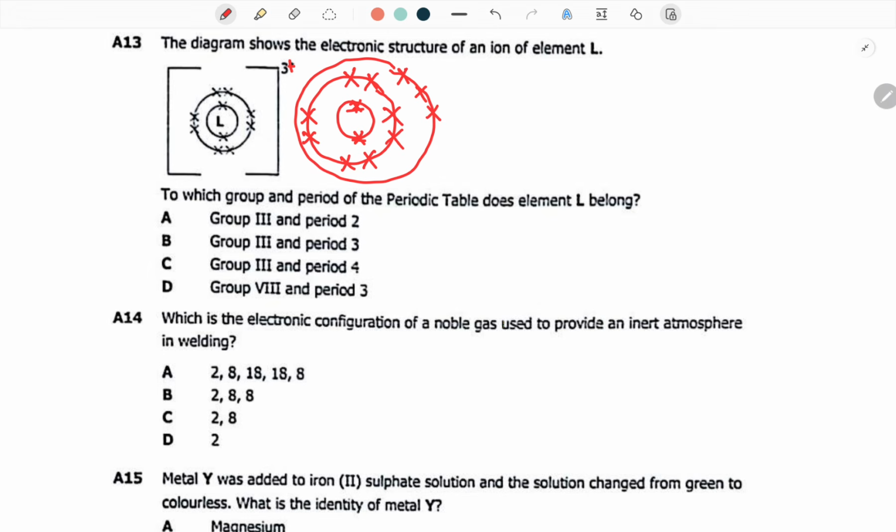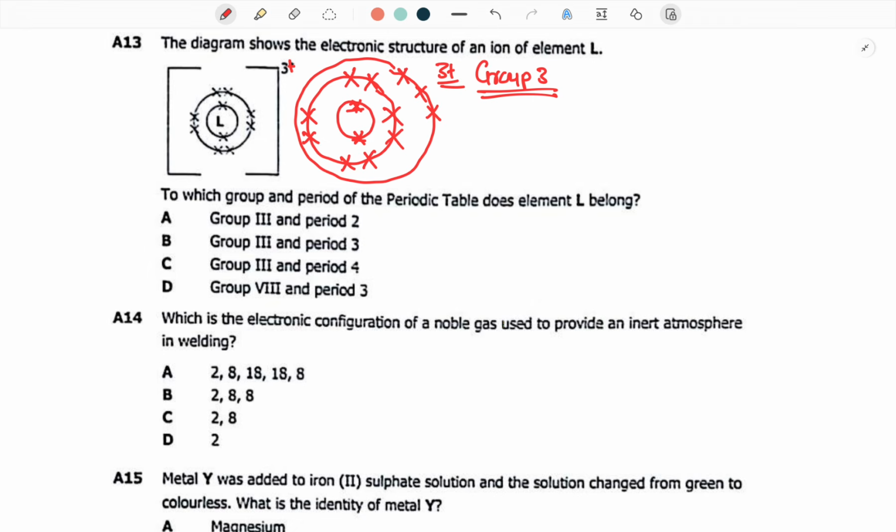Now these 3 electrons, because it's supposed to lose the 3 electrons to become balanced, that is why they are saying it's 3+, because it is losing. Now, I want you to look at this. Because it has got a valence of 3+, the valence is what determines the group. So it is going to be in group 3.